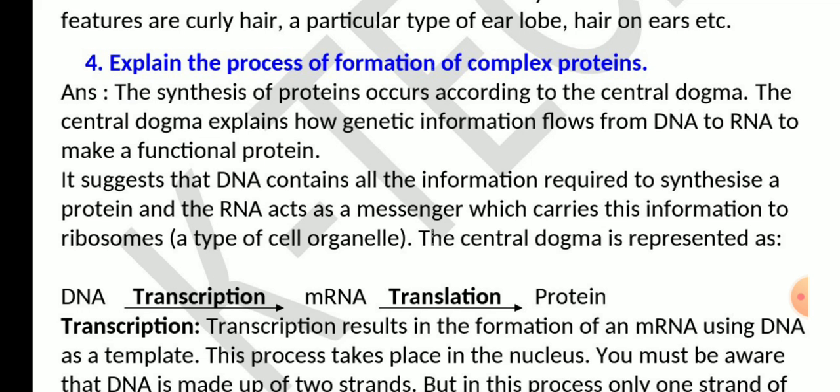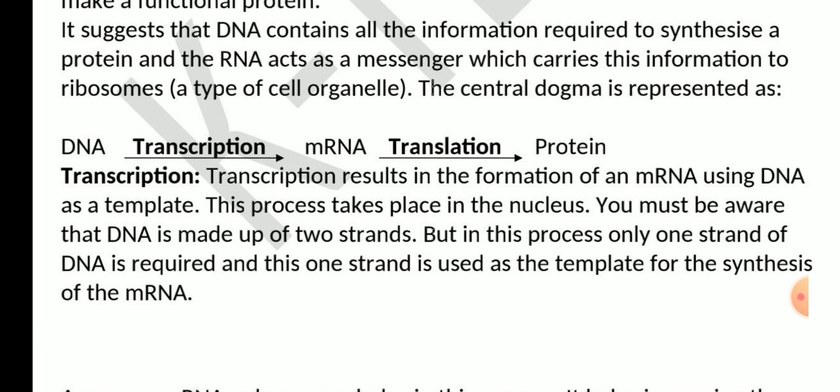The central dogma is represented as DNA gives mRNA in the process of transcription and then while translation we get protein. So let's see the first, transcription. Transcription results in the formation of an mRNA using DNA as a template. This process takes place in the nucleus.